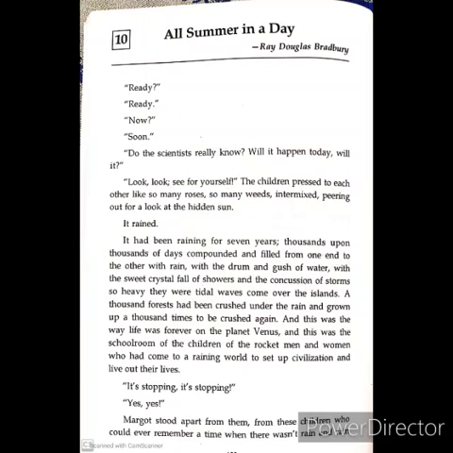"Margaret stood apart from them, from these children who could ever remember a time when there was not rain and rain." So Margaret, that girl, was standing separately. She was alone. So it is like she lived there in isolation. She did not mix with others. So she could remember the time when it was not raining.